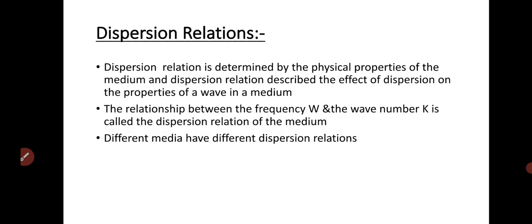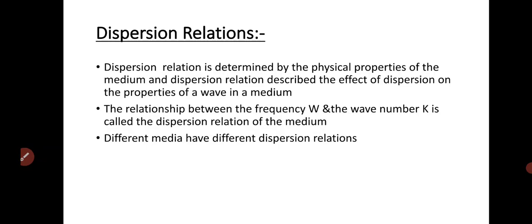Next topic is dispersion relations. The dispersion relation is determined by the physical properties of the medium, and it describes the effect of dispersion on the properties of a wave in a medium. The relationship between the frequency omega and the wave number k is called the dispersion relation of the medium. In different media, we have different relations.